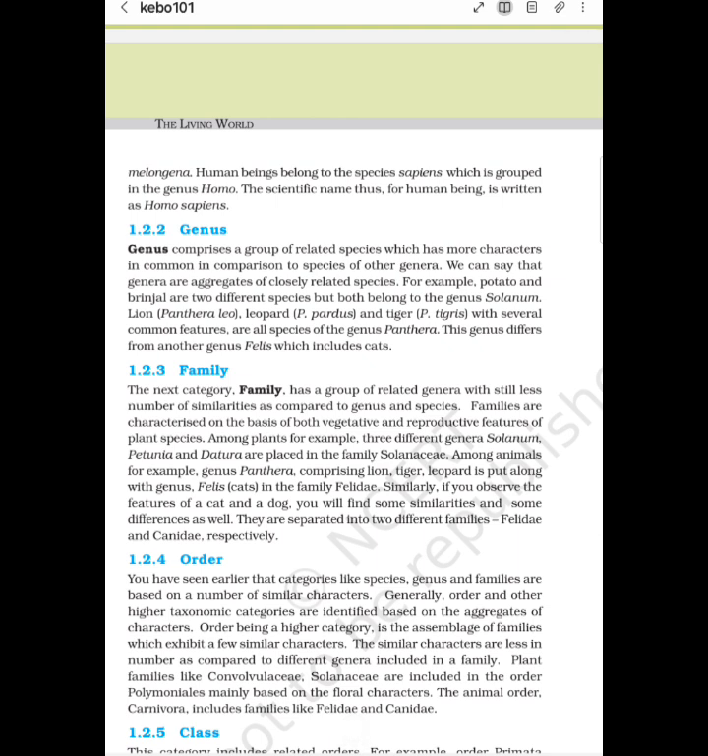Genus. Genus comprises a group of related species which has more characters in common in comparison to species of other genera. We can say that genera are aggregates of closely related species. For example, potato and brinjal are two different species but both belong to the genus Solanum. Lion, Panthera leo, leopard, P. pardus, and tiger, P. tigris, with several common features, are all species of genus Panthera. This genus differs from another genus Felis, which includes cats.